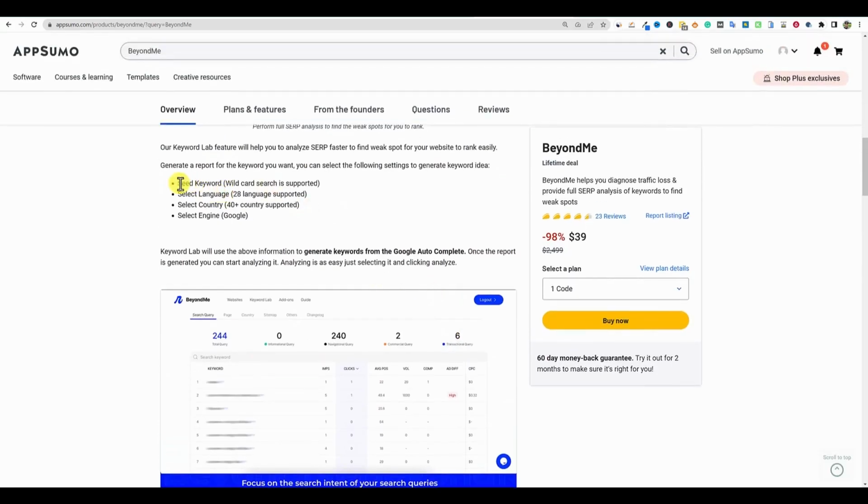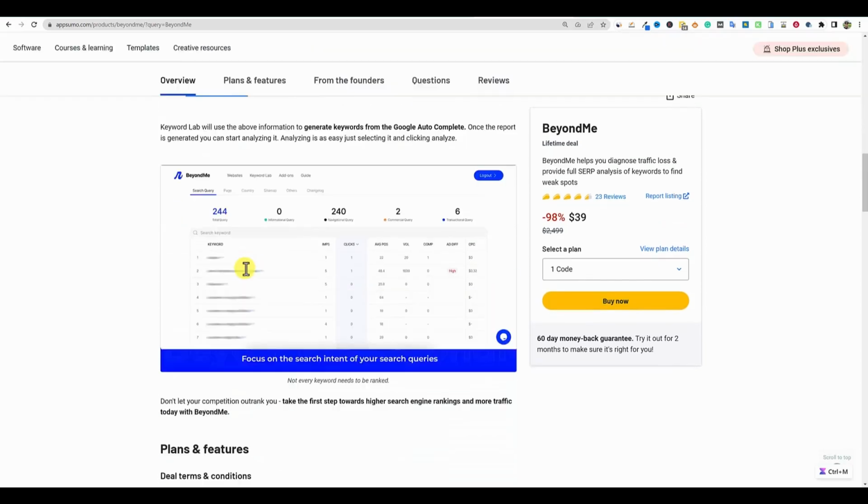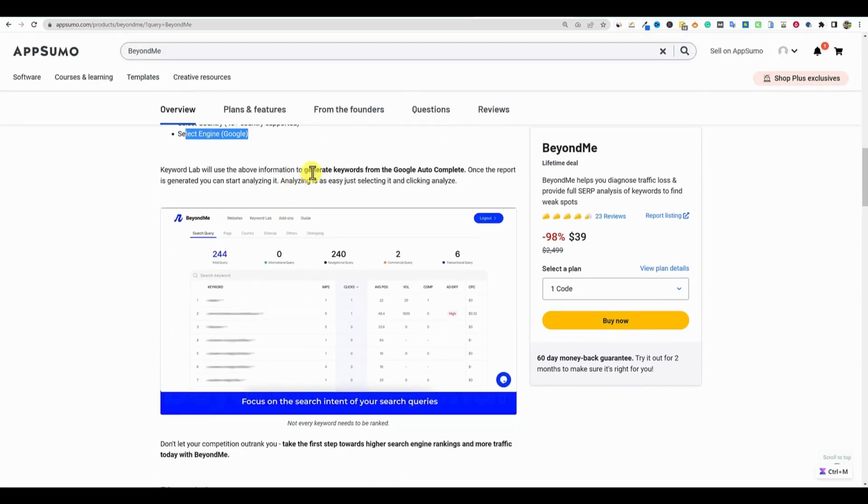So we can scroll through here. They do have you enter in a seed keyword, wildcard search is supported. Select language, 28 languages are supported right now. Countries, 40 plus countries supported, and select the engine, which would be Google. I do believe that it generates keywords from Google autocomplete. That's where it's getting its keywords from.